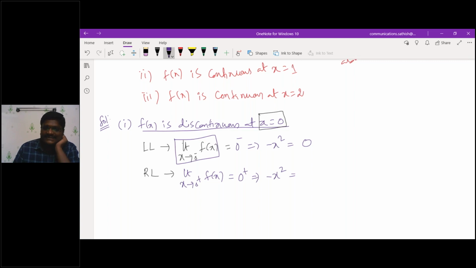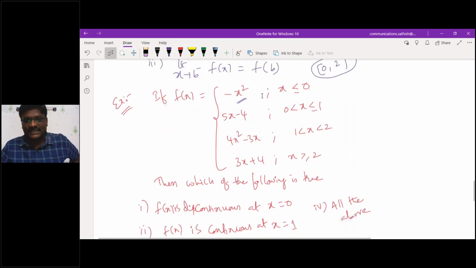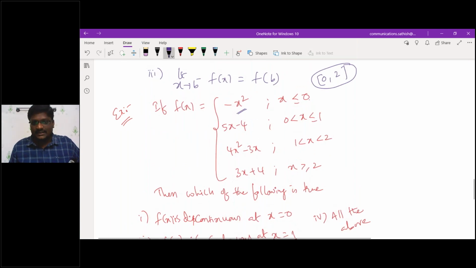So plus, it is 5x, less than minus 4 now, sir. Yes, that's why I'm thinking this function is not like that. But 0 plus means what? Greater than the value of your 0 or not? Yes, sorry, I made a mistake. Greater than 0 or not?